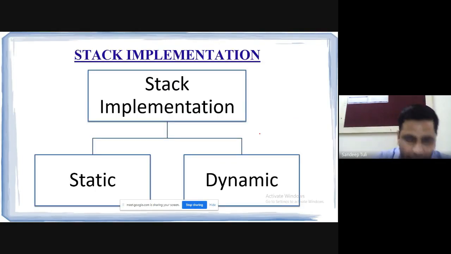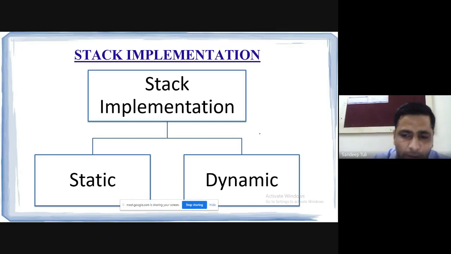So stack implementation. Now the second is how we can implement the stack. This implementation is in terms of programming actually. So when I am going to write a program, how can the stack be implemented? The way you can implement or use the stacks in your programs can be categorized into two types. One is static and one is dynamic.